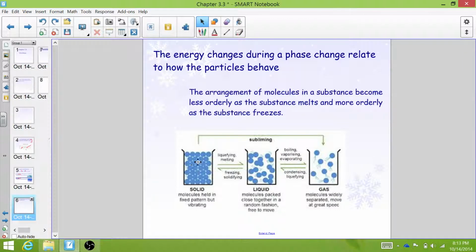We know that in a solid, the particles are vibrating, they don't have a lot of kinetic energy, they're pretty closely packed together. As you melt that substance, the particles start to move more and more. They have a less orderly arrangement. They're kind of moving all over the place in random directions. And if you vaporize that into a gas, the particles are even less orderly. They're all over the place. And if we were to condense the gas into a liquid and then freeze the liquid into a solid, you would see more and more order and less kinetic energy coming into play here.